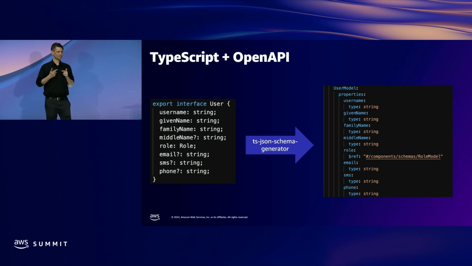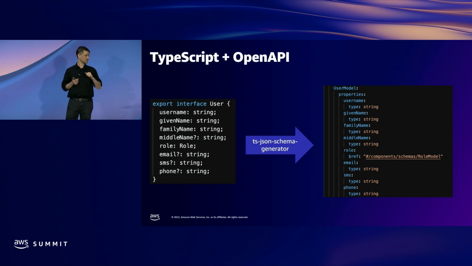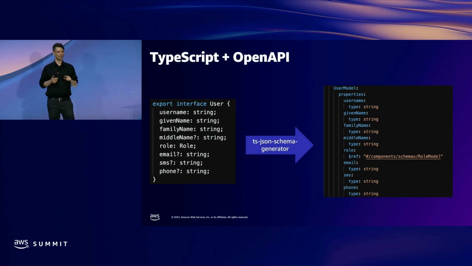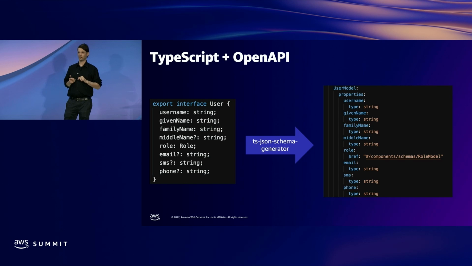So we put all these things together. Like I said, I felt like this was really ambitious. I wasn't sure that this was going to work, but now it's working fine in many stacks in production. We use this third-party library called TS-JSON Schema Generator in order to take a TypeScript interface and then turn it into that on the right. So when we build the stack, it will automatically create the documentation. There's obviously a lot of stuff here that's not on the slide, but I thought it was pretty cool, and it's working out pretty well for us. All right, another one.